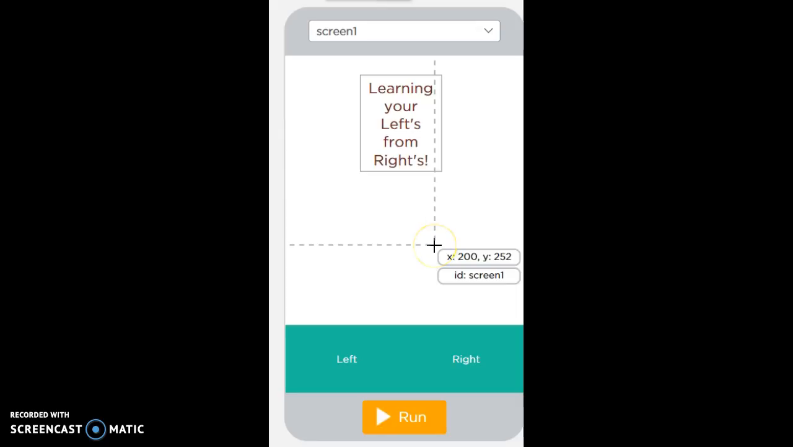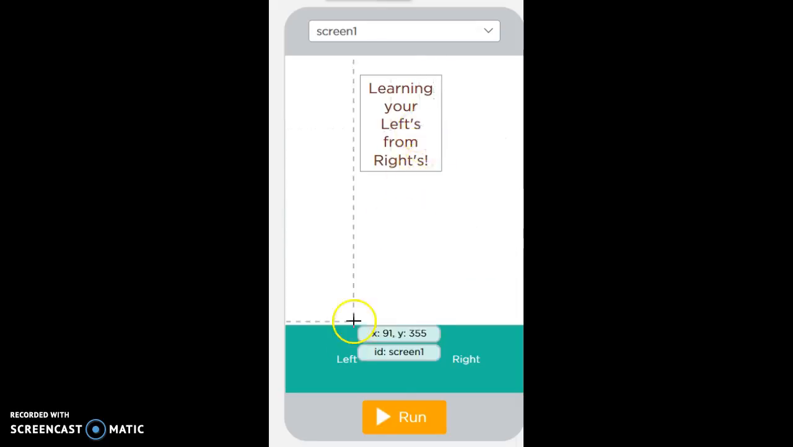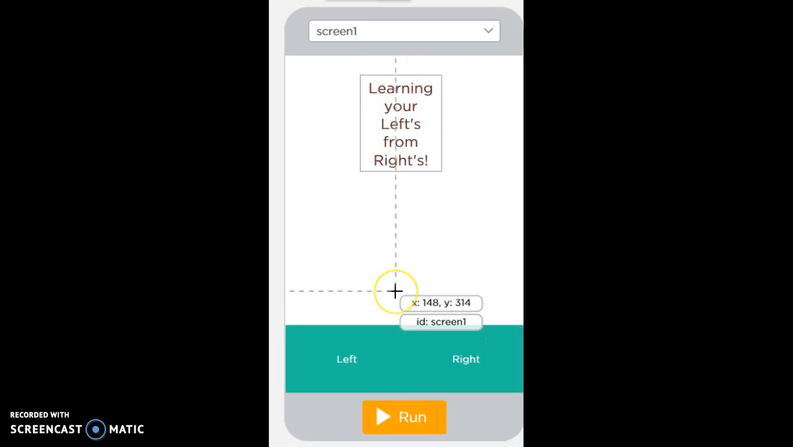However, this is what I have right now, and I plan on adding designs here and here of actual hands pointing left and pointing right, so you can learn better, and you can have some images to help you learn from your lefts and your rights.